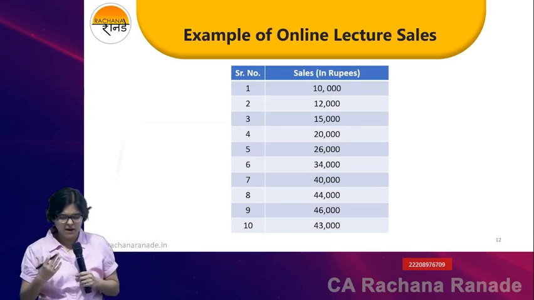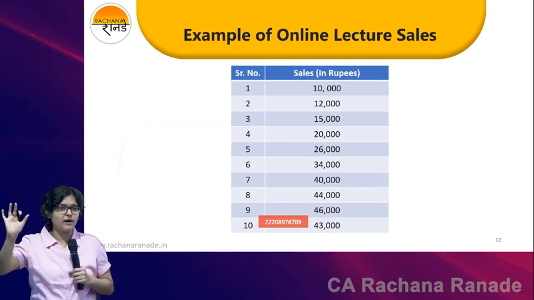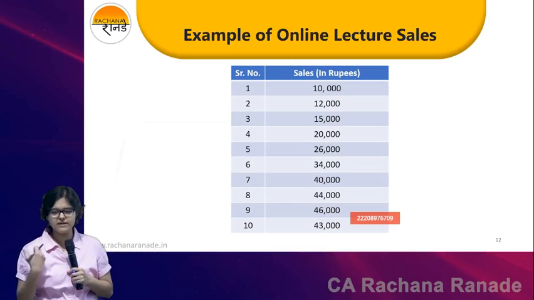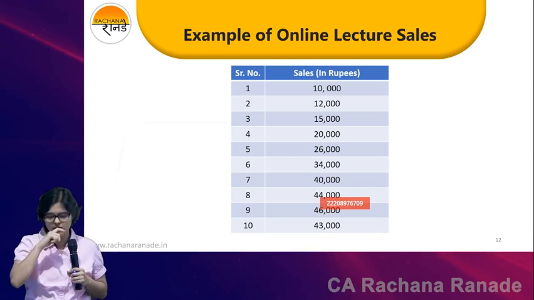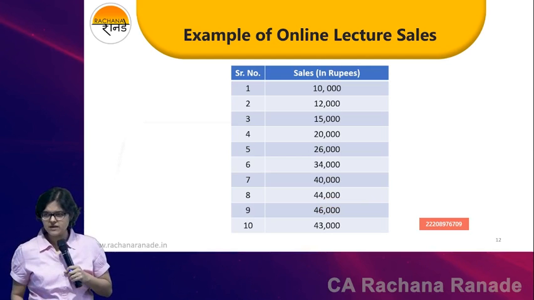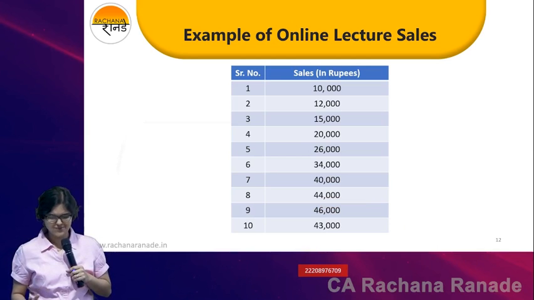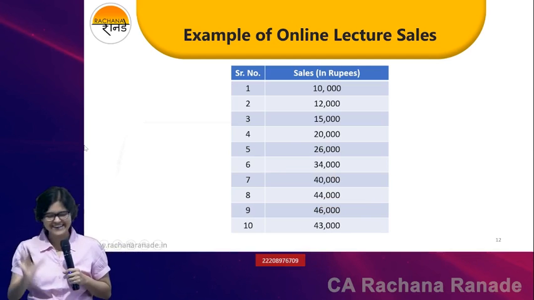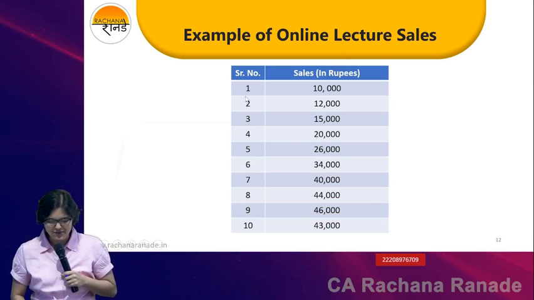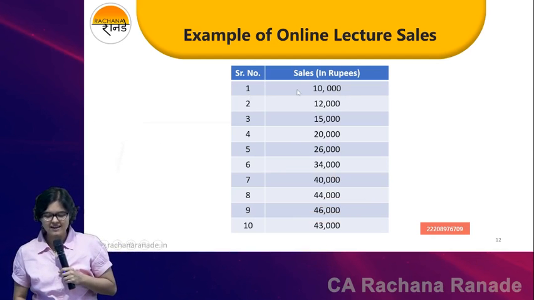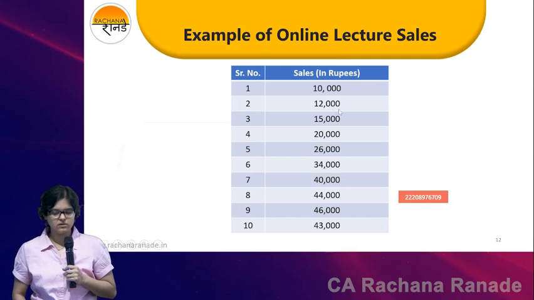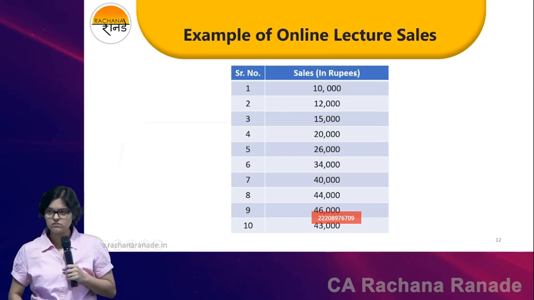Let me give you my own example, nothing related to the stock market, but again, for you to understand the theory behind this. Instead of cricket, let's take the example of my sale of online lectures. This is 10 days of data that I'm presenting in front of you. This is not real data, don't worry. There might be many more zeros. Just kidding. So, first day, I hit 10,000 rupees of sale. Second day, 12,000. Third day, every day I start with 0. So, first day, in total, I sold